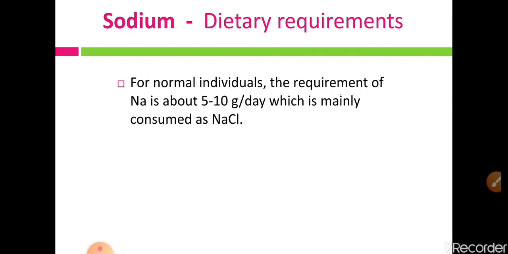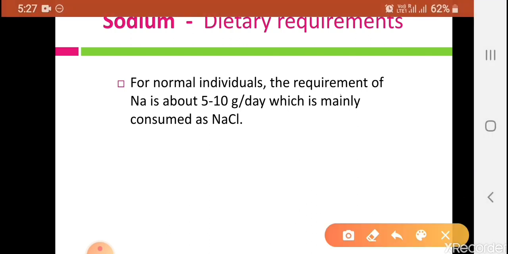But what about persons having a family history of hypertension, or persons with hypertension? The daily requirement in these persons is different. This requirement is for normal individuals. So for normal individuals, sodium requirement is 5 to 10 gram per day.